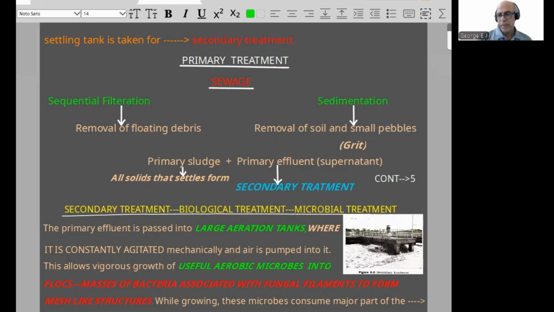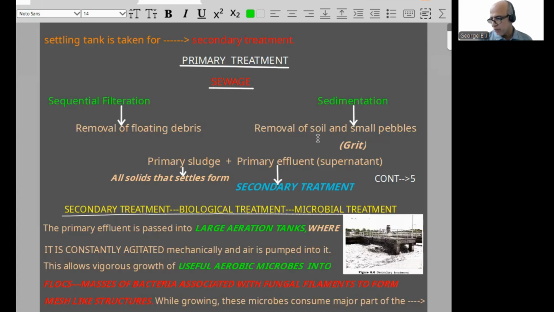Now, primary treatment, I made just like a chart, a flow chart, so it will be easy for you. You can also make it. So sewage, first is sequential filtration, you can find here. Other is sedimentation. And sequential filtration, what is done? Removal of floating debris. So very easy for you. Same manner you can also prepare.